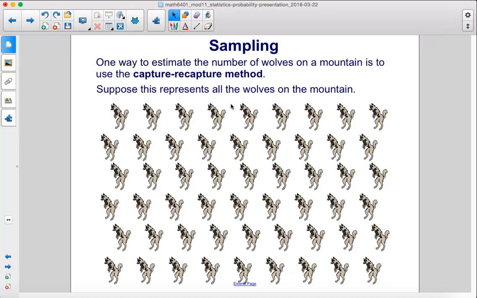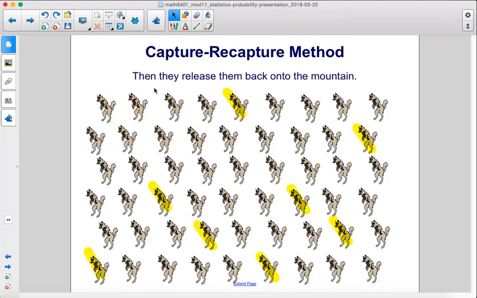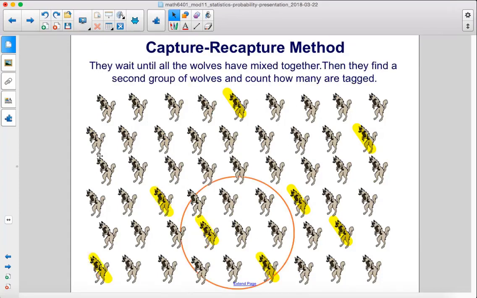One way to estimate the number of wolves on a mountain is to use the capture-recapture method. Suppose this represents all the wolves on the mountain. Wildlife biologists first find some wolves and tag them, so these 8 wolves right here. Then they release them back onto the mountain, so those 8 tagged wolves are now all over the mountain in random places. They wait until all the wolves have mixed together. Then they find a second group of wolves and count how many are tagged. So they've now found 8 more wolves, and they see that 2 of those wolves were previously tagged.